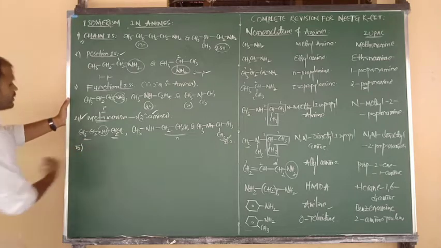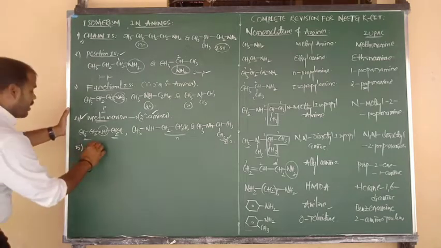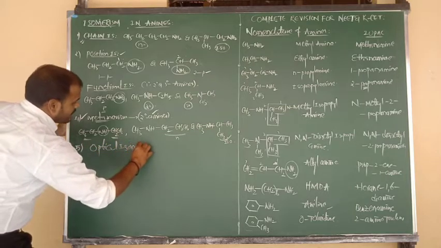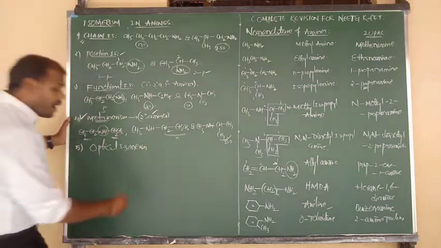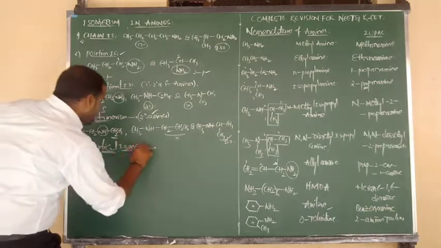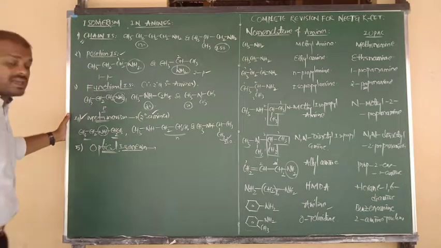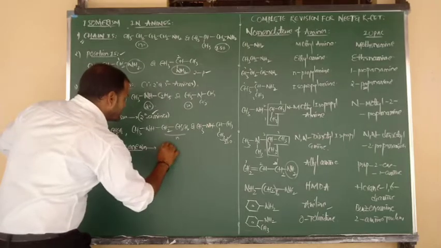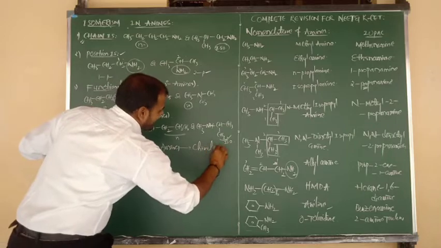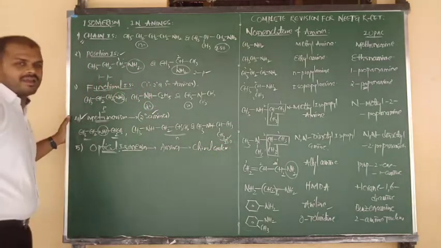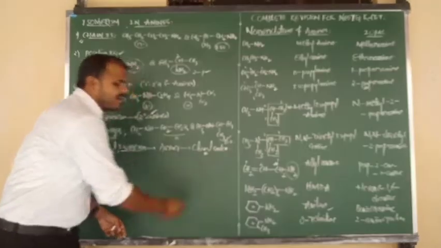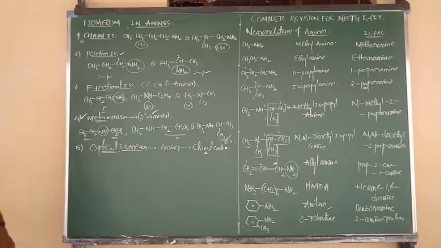Last and final: amines also exhibit optical isomerism. But try to remember, here also you have to give a condition. Which type of amines exhibit optical isomerism? The amines which have a chiral center. You know very well, chirality is required, meaning carbon should be connected to four different groups. So the amines having at least one chiral center exhibit optical isomerism.